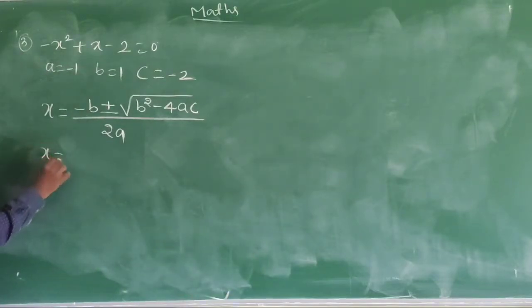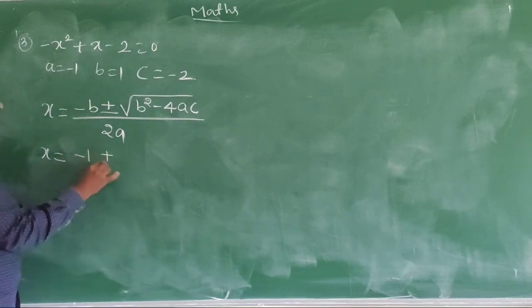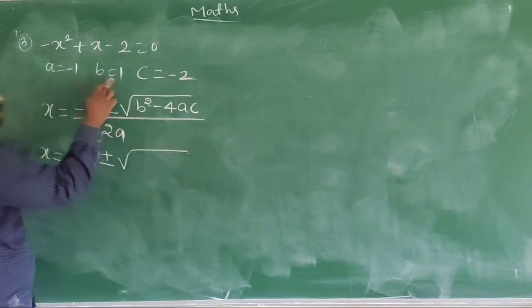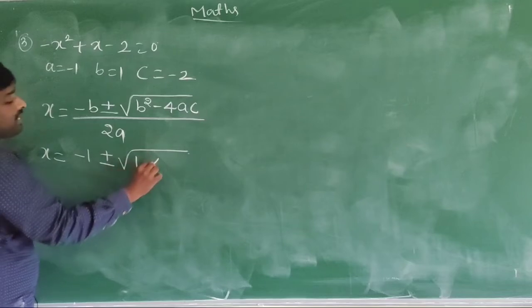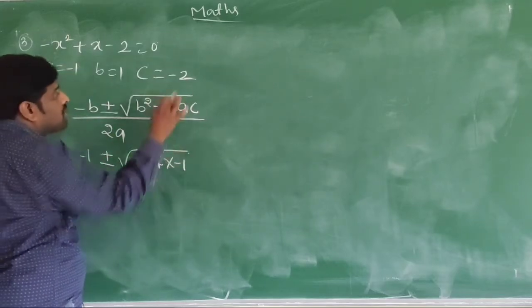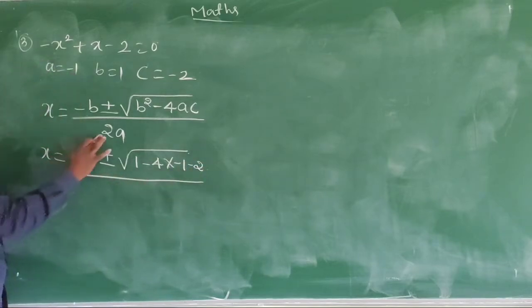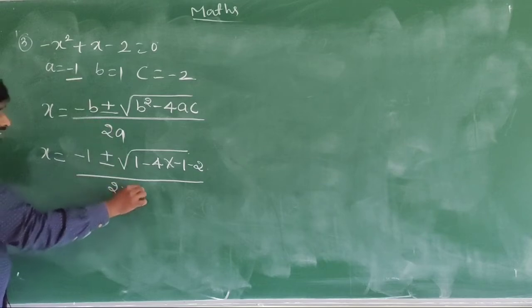x is equal to minus b value, that is minus 1, plus or minus square root of b value is 1 square minus 4 into a value is minus 1, c value is minus 2, divided by 2 into a value is minus 1.